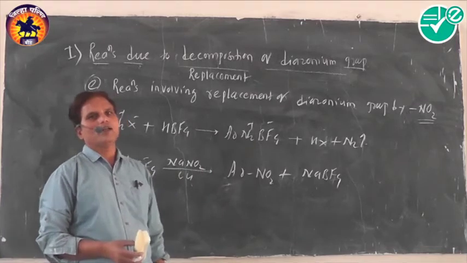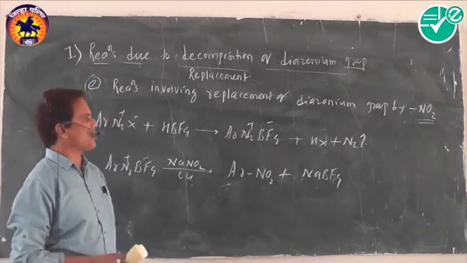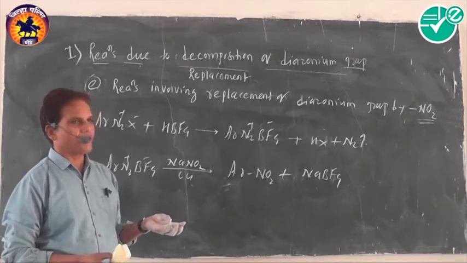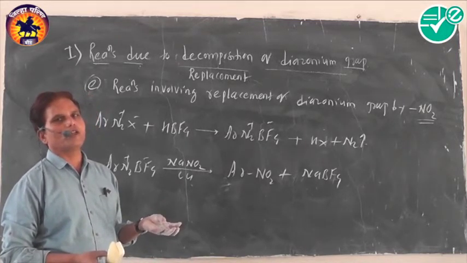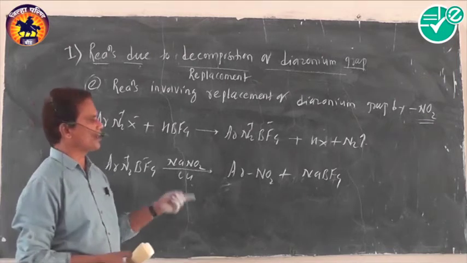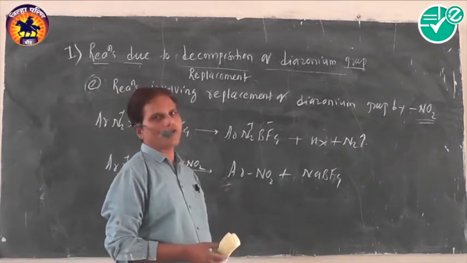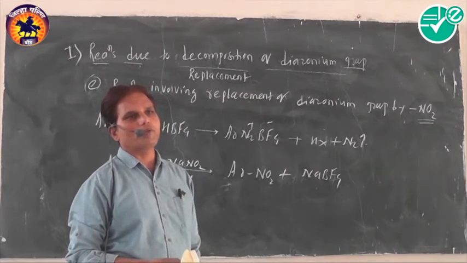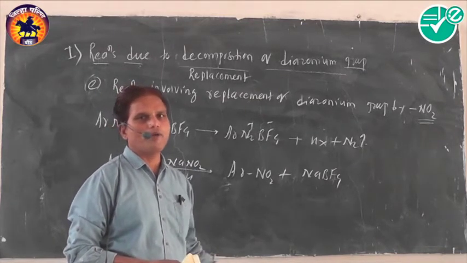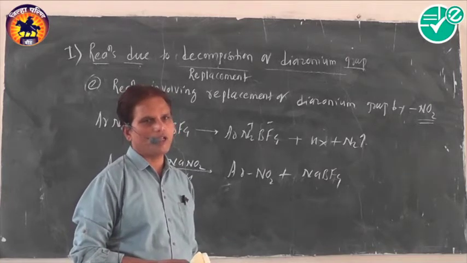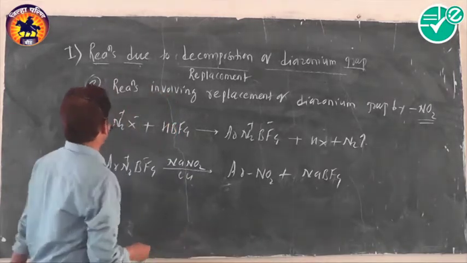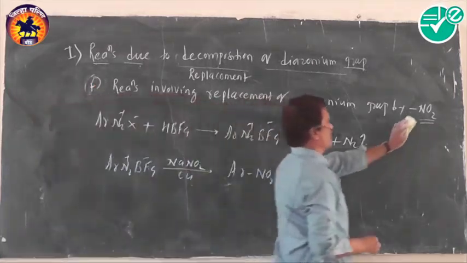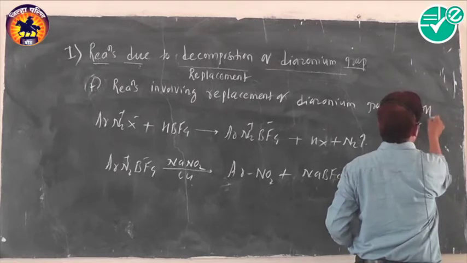In this way, these reactions involve replacement of the diazonium group by various types of reagents and substituents like hydrogen, chlorine, bromine, iodine, fluorine and nitro group. Okay, this is the first set of reactions, in which the diazonium group is replaced by various types of atoms or groups. Now another reaction is left behind. Reactions involving replacement of diazonium group by OH group.